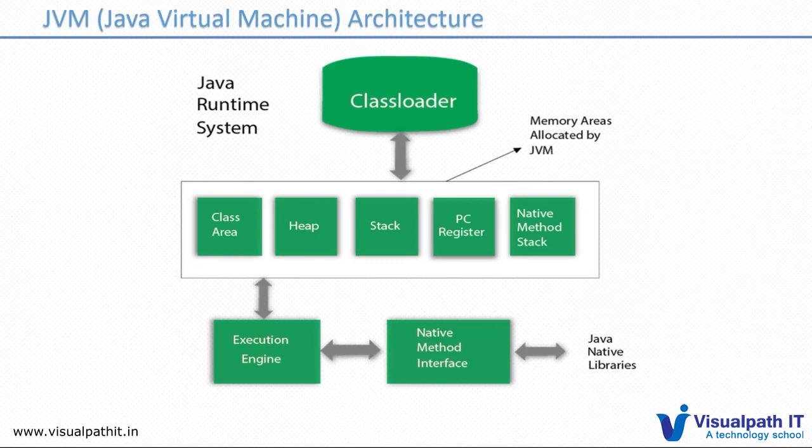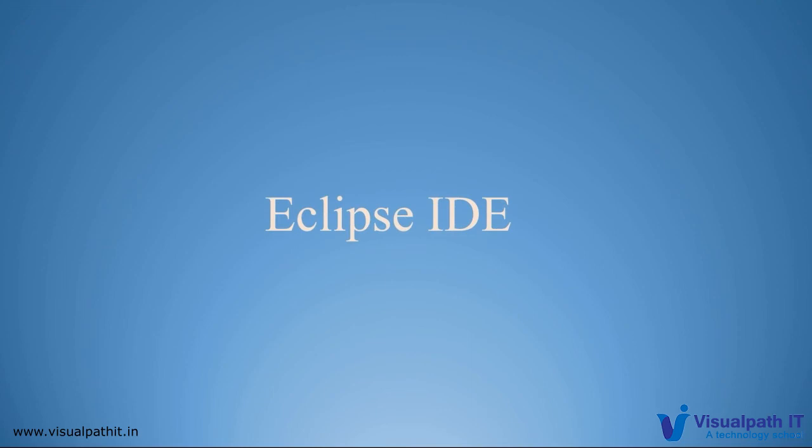And now we can go to the next topic, which is Eclipse IDE. So what is the reason for having any IDE like Eclipse? We have different IDEs. An IDE is used as a development environment, and one is Eclipse, then NetBeans, JDeveloper. Different IDEs are there. We have chosen Eclipse particularly because it's open source. It's lightweight. We can execute it easily.